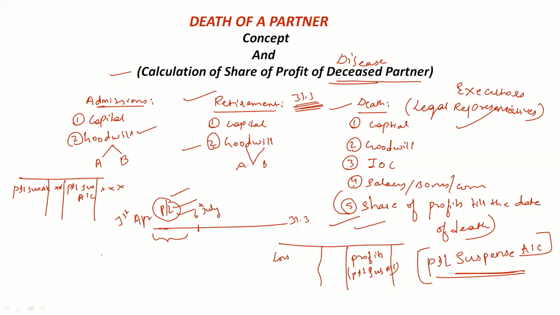Now we have to find the share of profit of the deceased partner. First of all, we should find the profit of the firm till the date of death. Out of that, we have to find the deceased partner's share. That amount will be given to him and shown in the deceased partner's capital account.